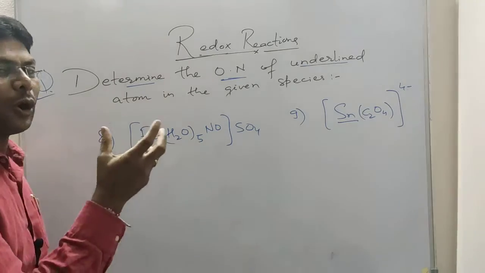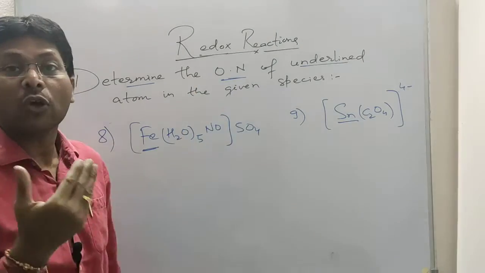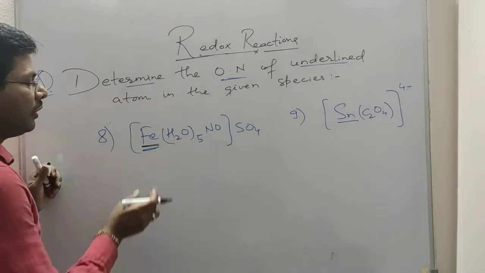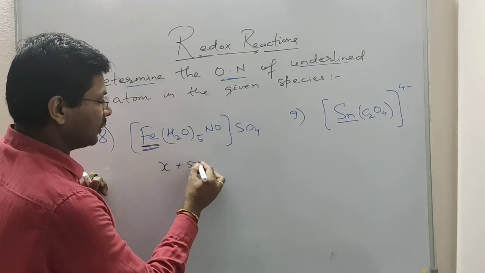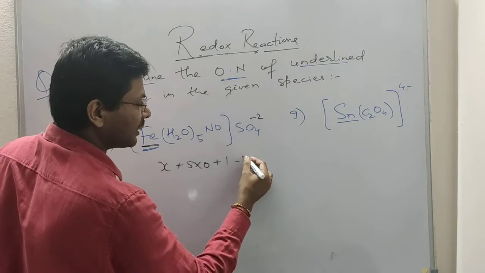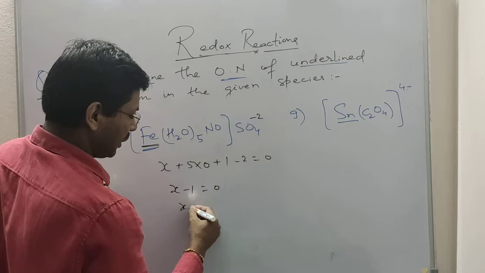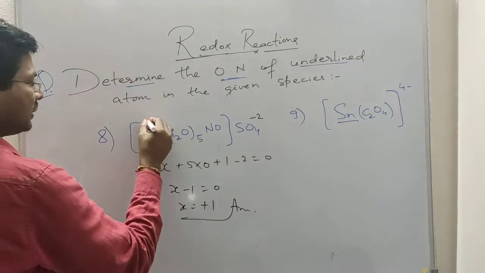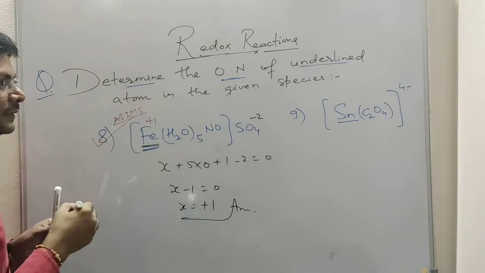Let's find out the oxidation number of the underlined atom in a complex compound. So this is a complex compound, and here we have to find out the oxidation number of iron. So iron is x. Water being a neutral molecule, it is 0, so 5 into 0. Nitrosyl here is in +1 state, and sulfate has -2 charge. So x plus 1 minus 2 equal to 0, so x minus 1 equal to 0, so x equal to +1. So in the brown ring complex, the oxidation number of iron is +1. This has been asked in AIIMS, All India Institute of Medical Sciences.